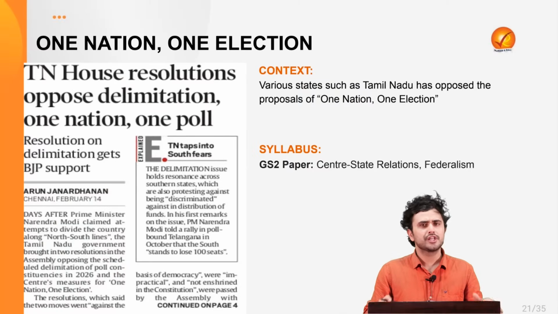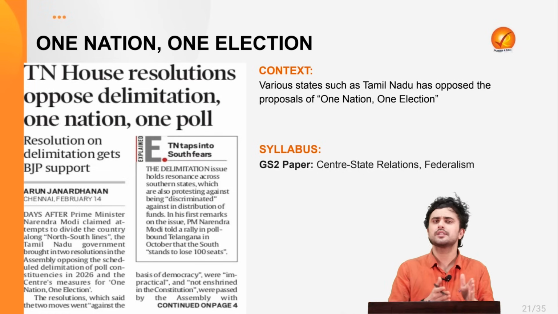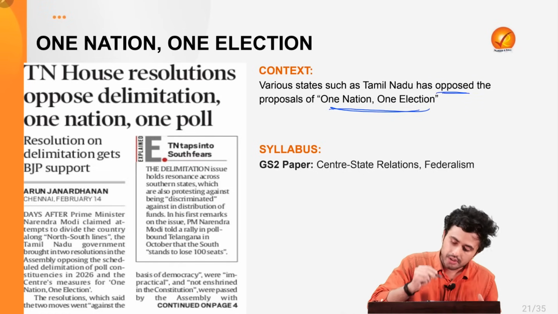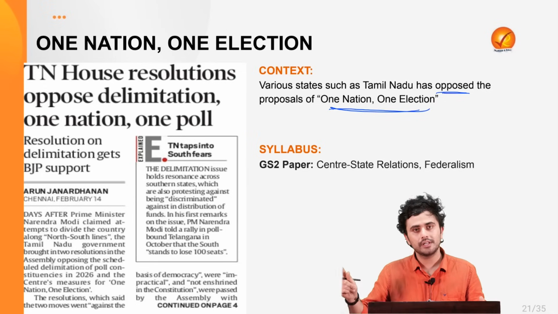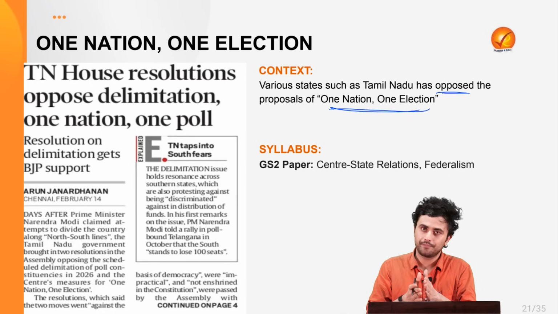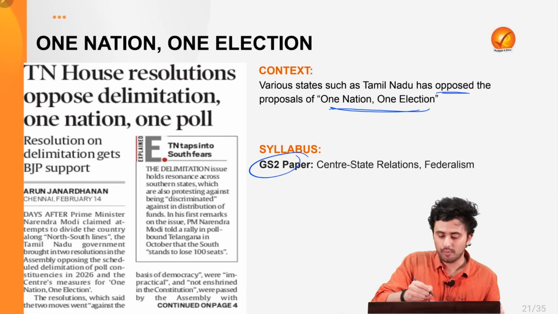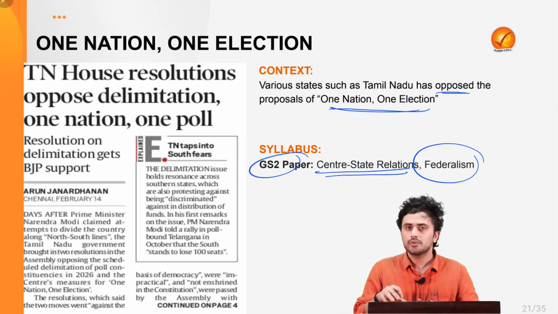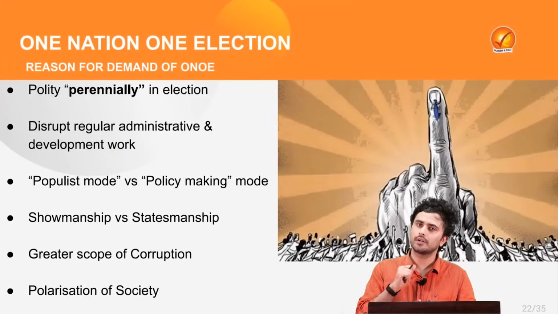Now, why has one nation, one election been in the news? The reason being that various states, and very recently Tamil Nadu, have opposed the proposal of one nation, one election, which stands for conducting legislative assembly elections for all the states and the general election for Lok Sabha simultaneously. Well, this forms an important component of your GS2 paper under the theme of central-state relations and dealing with the value of federalism. So, let's first see why there is a demand for one nation, one election in our country.